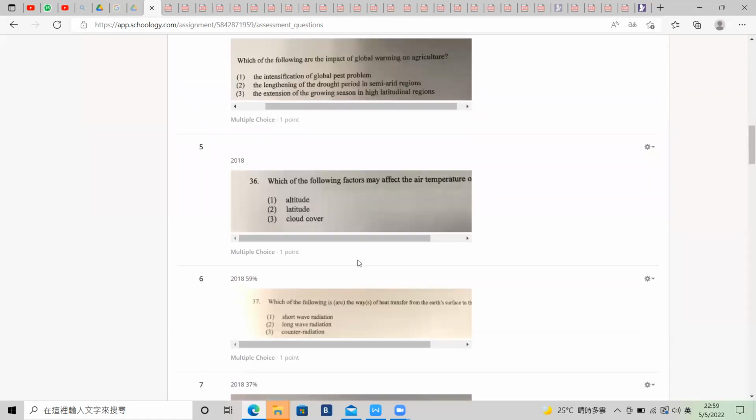1A question 36. It seems quite alike with the first question. Which of the following factors will affect the temperature? First of all, altitude, isn't it? Yes. And then latitude, also yes.